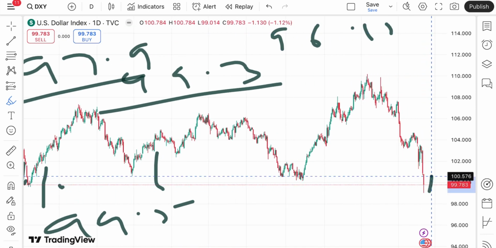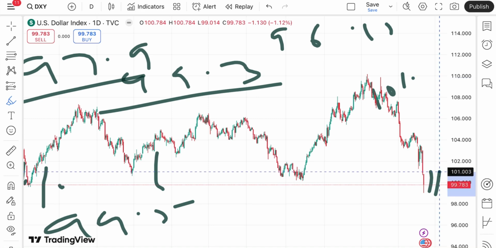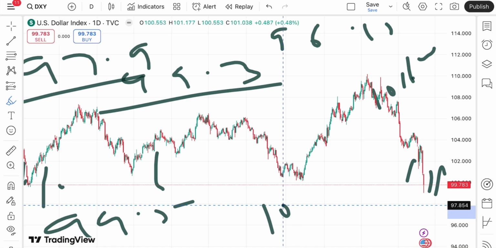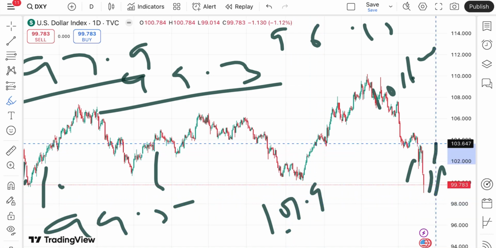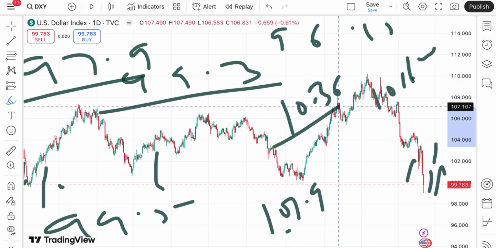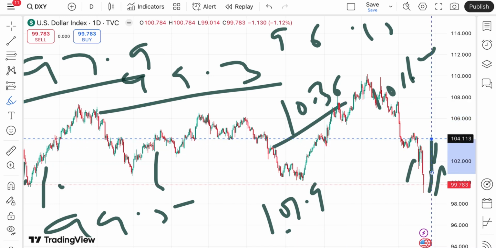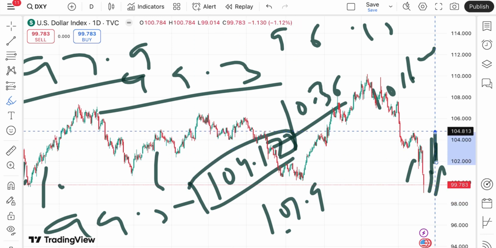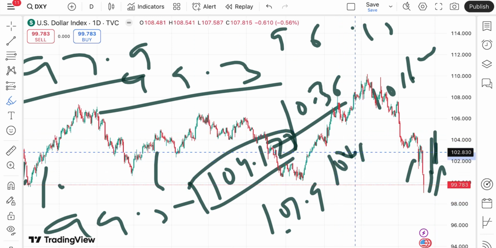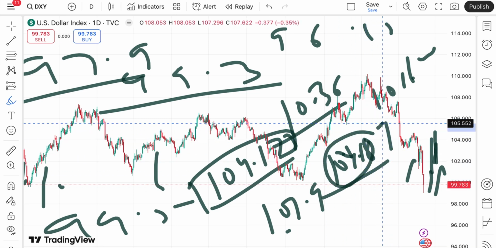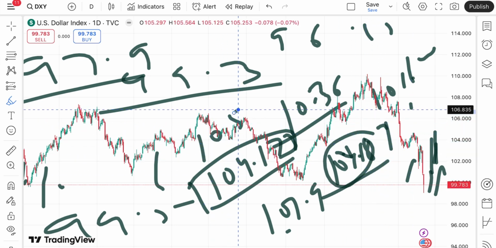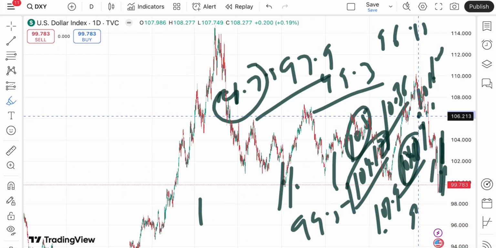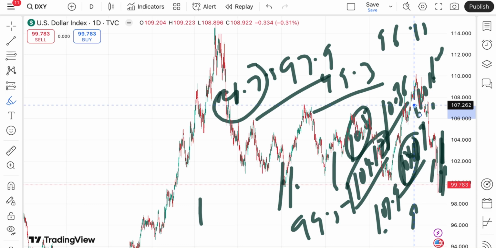But if it sustains this level, we can see it go towards 101.03, to a level of around 100.8. If the price goes above that level, a further upside we can see towards 101.9, and if that sustains, a level of 103.6. Once the price goes above this level, the probability of touching 104.173 is there, and if that sustains, a further high towards 104.8. If the price goes above this level, a further upside towards 105, and then towards 106.5 to a level of 107.2.